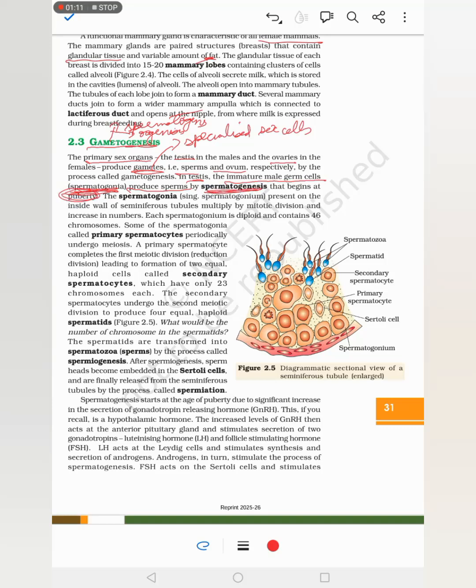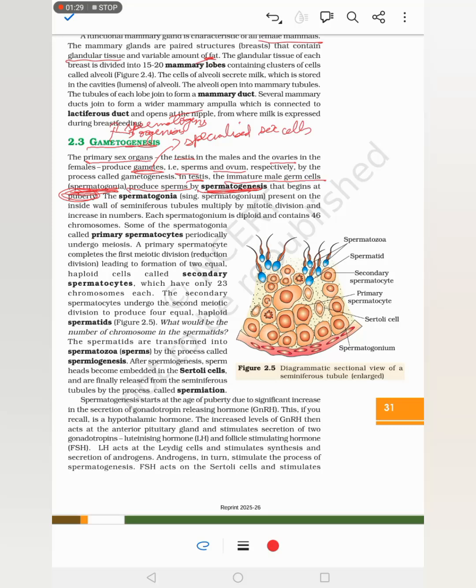This is very important. Spermatogenesis begins only at puberty. Puberty means when the male attains the age of 10 to 12 years, where they develop secondary sexual characters. That is known as puberty. So that is when spermatogenesis occurs.